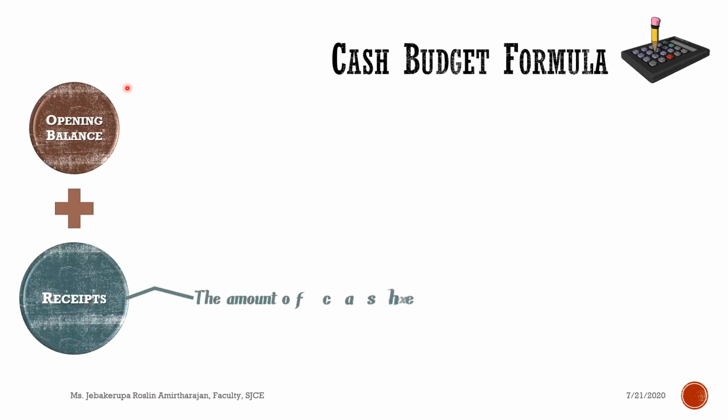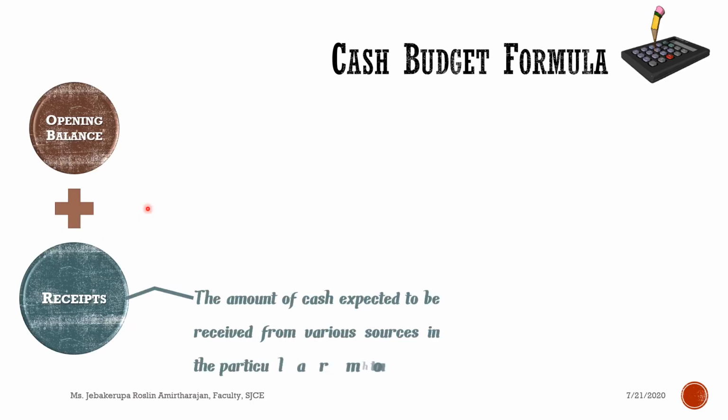As I told you, start with the opening balance. Then you add the receipts to the opening balance. Once you enter the opening balance for the respective month, you add the receipts you're going to get in that particular month. What are the receipts? The amount of cash expected to be received from various sources in the particular month. Is that clear? Because here, you note the words cash expected to be received.